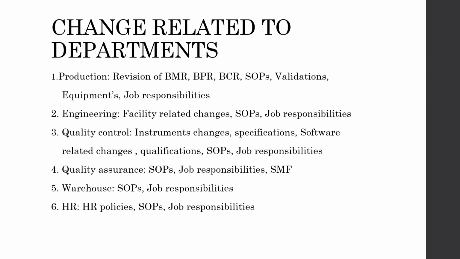So based upon the inputs and the comments that have been received, the quality assurance department head would approve the change. After approval of the change, the SOP related to the training would be prepared, by one person, checked or reviewed, and approved.